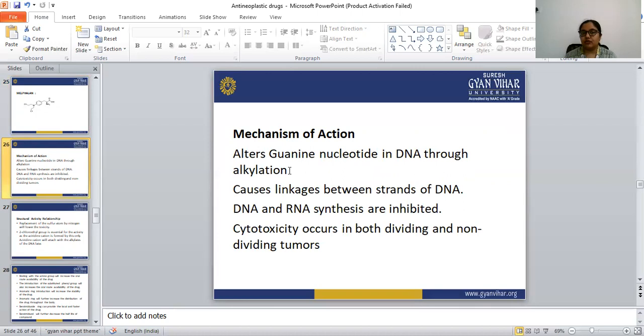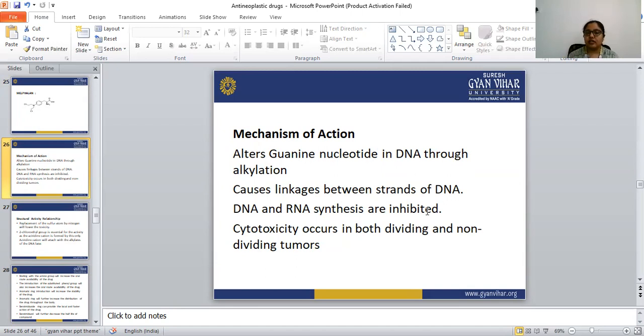Let's see the mechanism of action. It alters the guanine nucleosides in the DNA through alkylation. Alkylation of the guanine is the main mechanism of nitrogen mustard drugs. This causes linkage between strands of the DNA, forming cross-linked guanine. If the structure of the DNA is impaired, the synthesis of DNA and RNA is also inhibited.